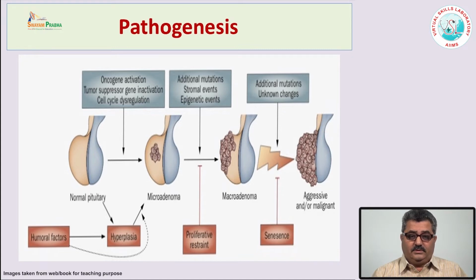Initially there is formation of a small microadenoma, which I mentioned is less than 10 millimeter, or under the influence of some epigenetic events or additional changes, it undergoes formation of a larger size or macroadenoma, and very rarely it disseminates and causes drop metastasis or may go to other places in the body.